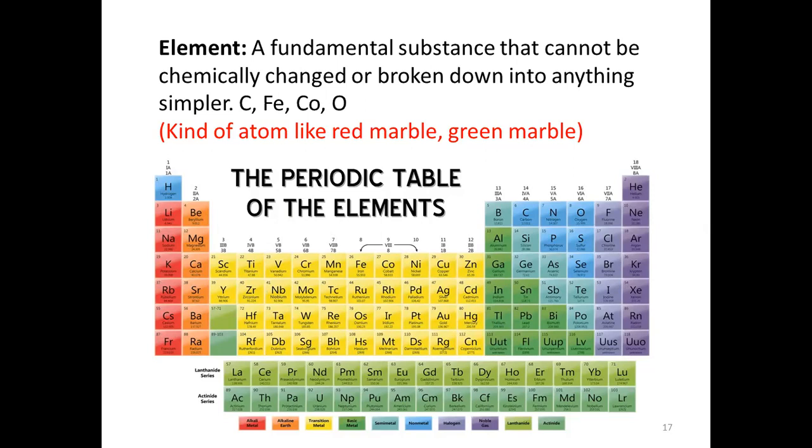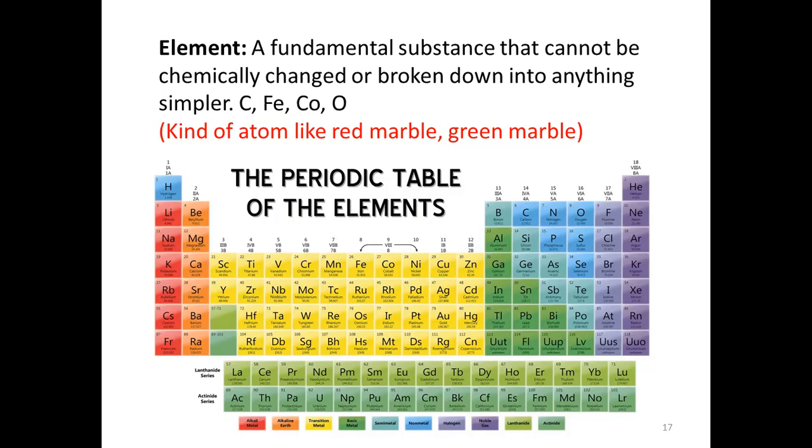So what is the difference between atom and element? All these are elements, so where are the atoms? Atom is also a generalized term. That means these are carbon atoms, iron atoms, cobalt atoms or oxygen atoms, and there are 118 different elements, and each element you can call an atom.